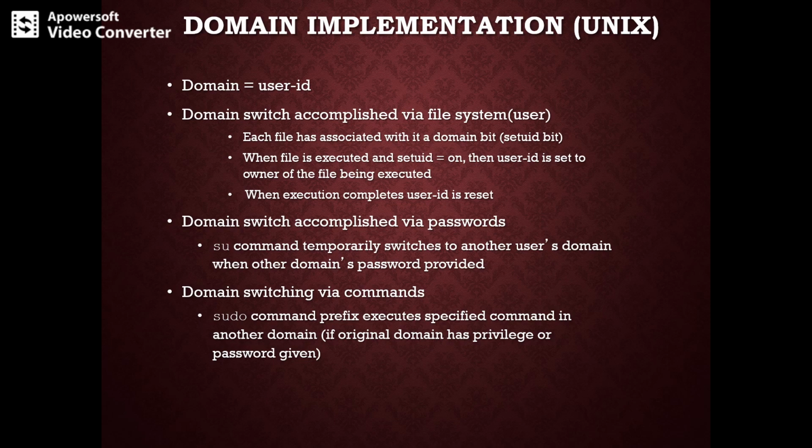When a user ID, let's say A, starts executing a particular file owned by B, whose setuid bit is off, then the user ID of the process is set to A. When the setuid bit is on, the user ID is set to that of the owner of the file, B. Because setuid is off, even though A is executing the file owned by B, it still refers to the user ID of A. But once the setuid bit is on, the user ID is that of the owner of that particular file.